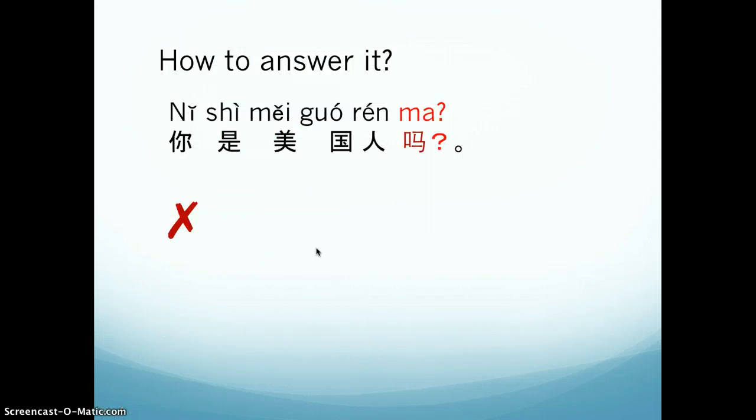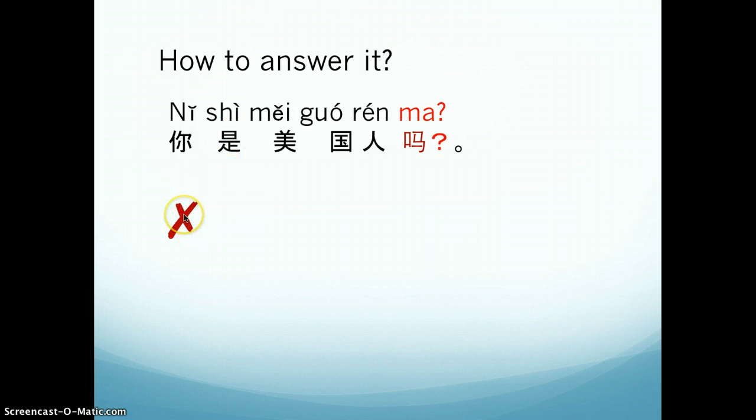Okay, since we just did the yes statement, now let's do the no statement. So 你是美国人吗? Still the same question. If the answer is no, I am not American, how do you say this? You need a negative word, which is 不, right? No or not.